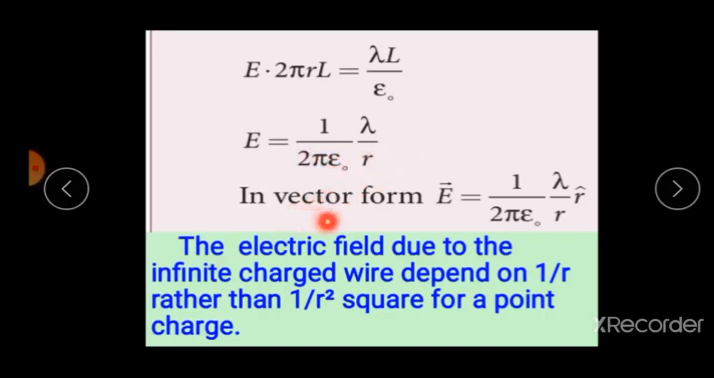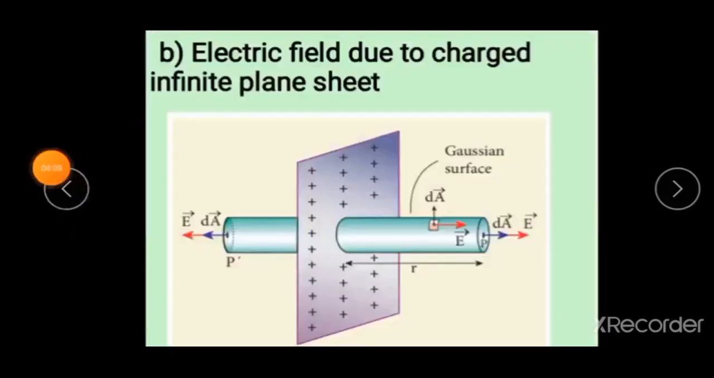So in vector form, E vector is equal to 1 by 2 pi epsilon naught lambda by R into R unit vector. The electric field due to the infinite charged wire depends on 1 by R. This is 1 by R rather than 1 by R square for the point charge. Already you studied in point charge, electric field E is equal to Q by 4 pi epsilon naught R square. Are you clear? Okay.